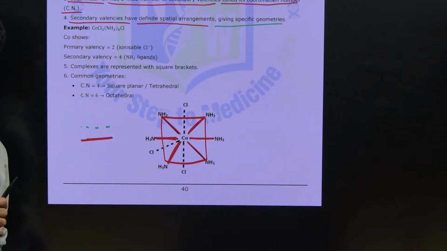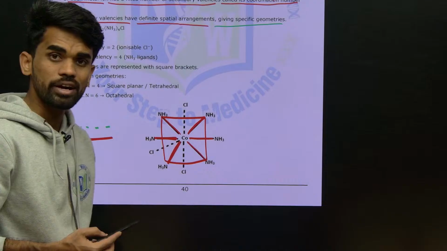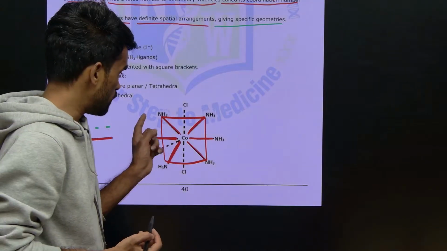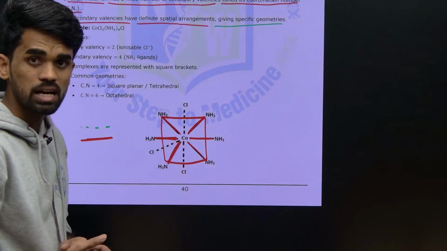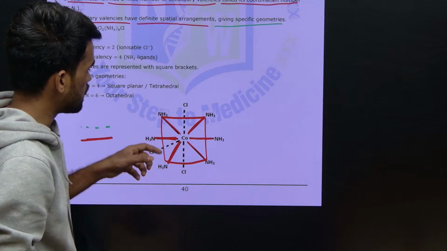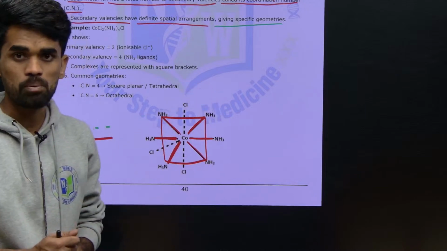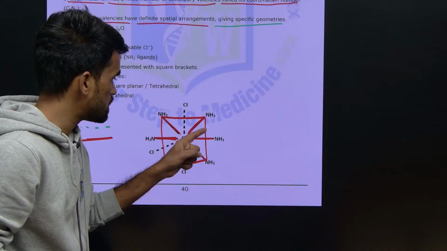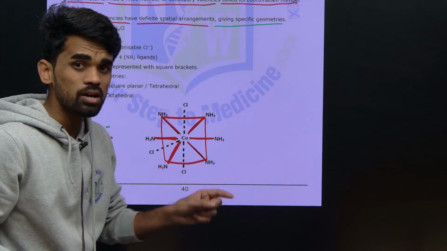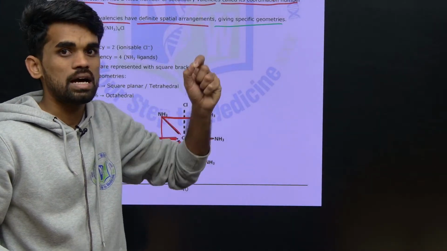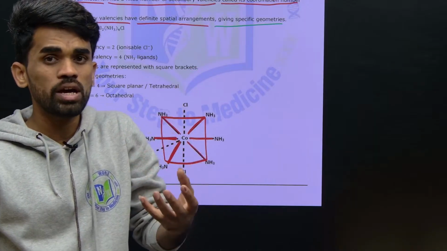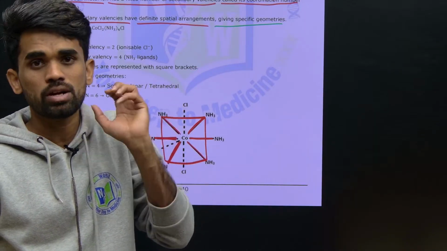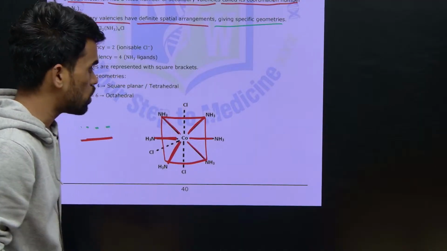What geometry did you get? Octahedral geometry. Just consider only these thick red lines. So we got an octahedral complex. It means the ligands showing secondary valency are properly oriented around the metal atom, and that results in a proper geometry for that particular complex. So that is nothing but the coordination number.